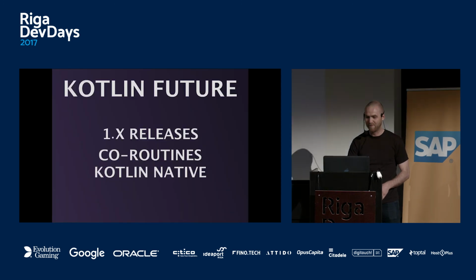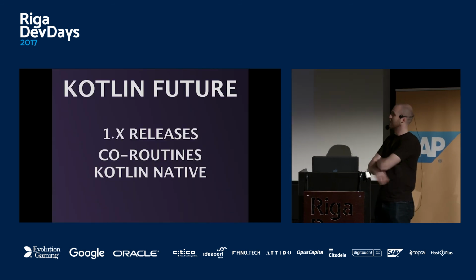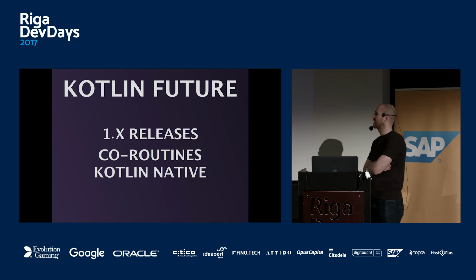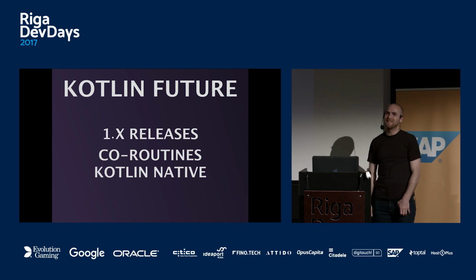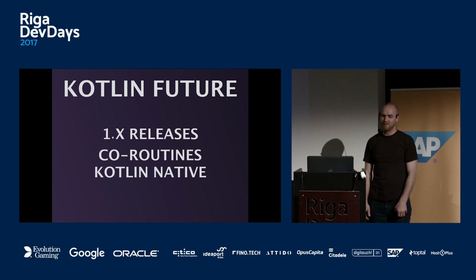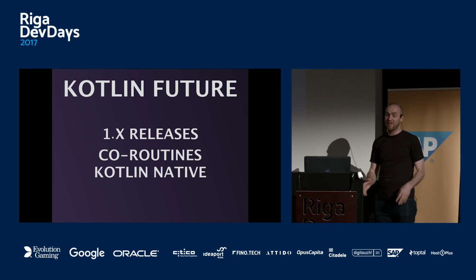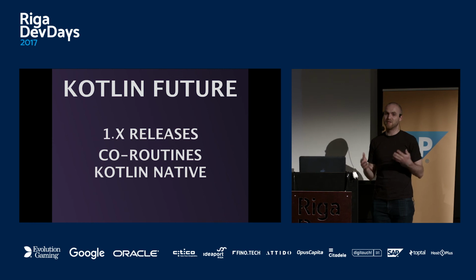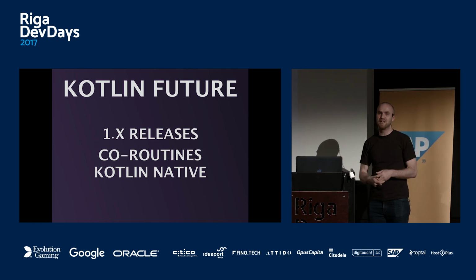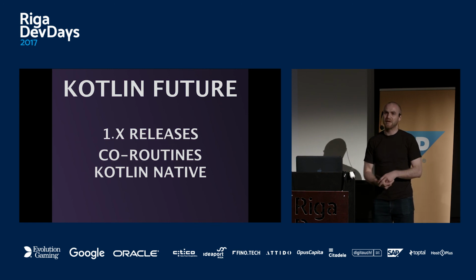Hopefully I'll go. So this is the future of Kotlin. There will be more releases. The latest releases are not as fast as they used to be, so I think JetBrains is fixing this. Then there are coroutines that have experimental status, but are very stable. They just don't want to commit to this particular design. They want the freedom to say we can change them and break backward compatibility, but they actually work.